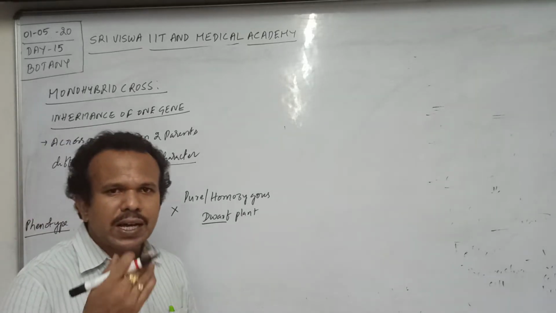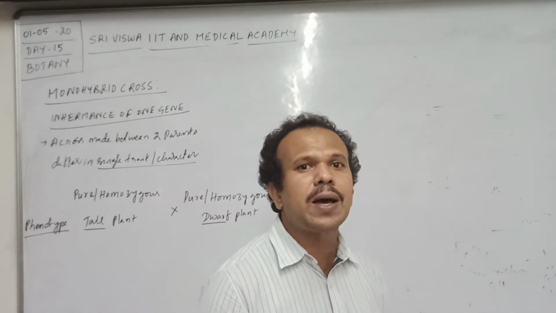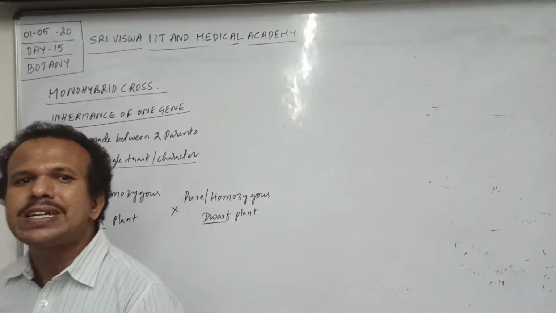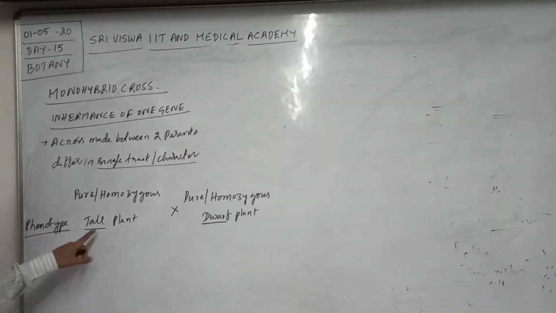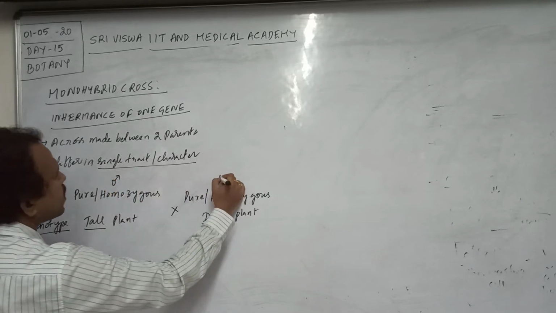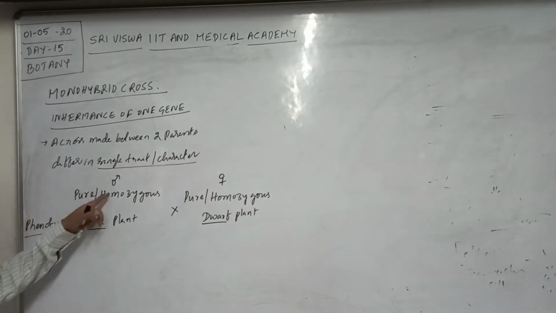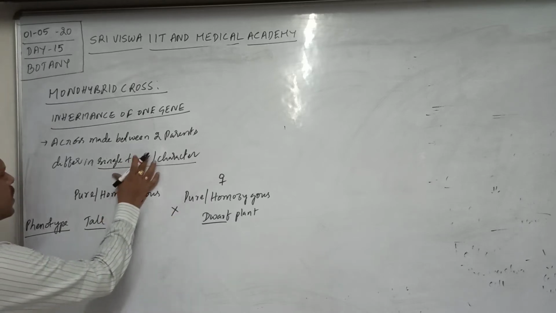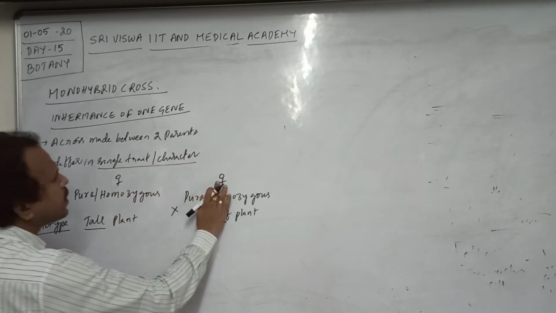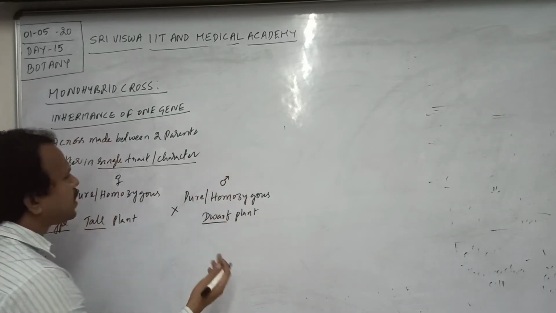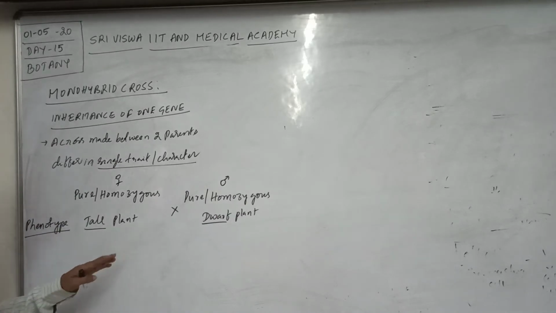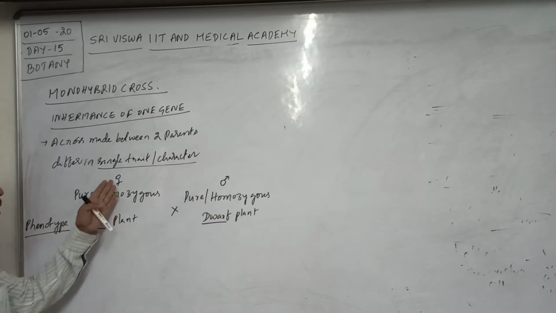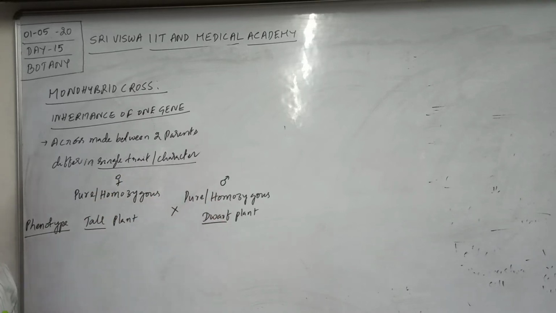Phenotype means the physical or external appearance of a trait. For example, say this is the male parent and this is the female parent. If the male parent is tall, the female parent is dwarf, or the female parent is tall and the male parent is dwarf, whatever it may be. Consider in the first experiment, a female tall is crossed with a male dwarf, or a male tall is crossed with a female dwarf.